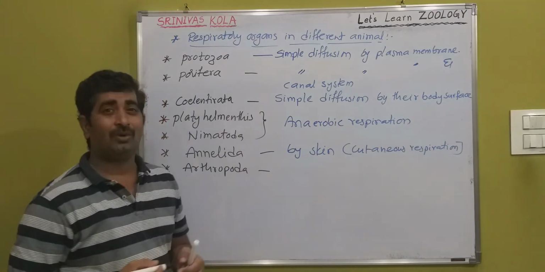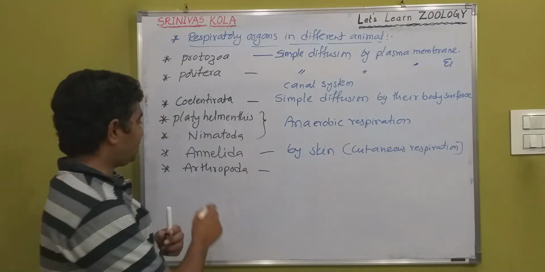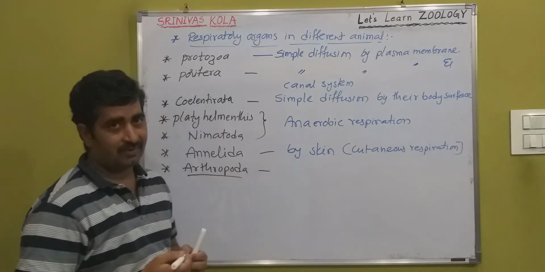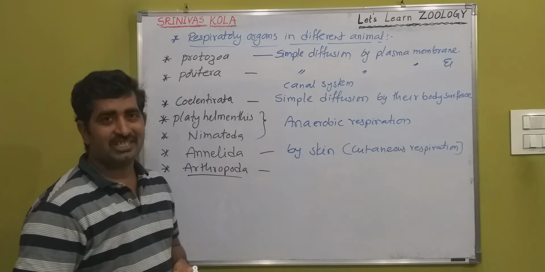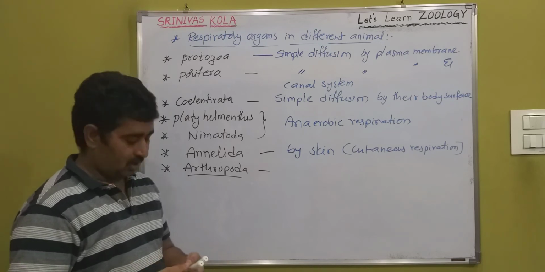Then arthropoda is very special. Different types of animals are there. Arthropoda is the largest phylum. So many organisms are there.